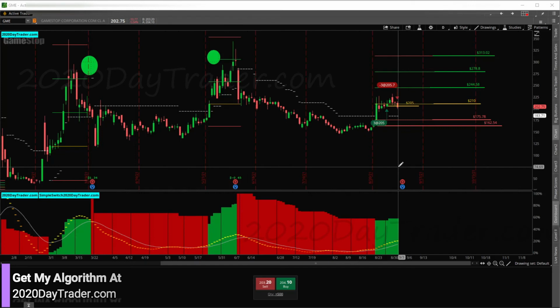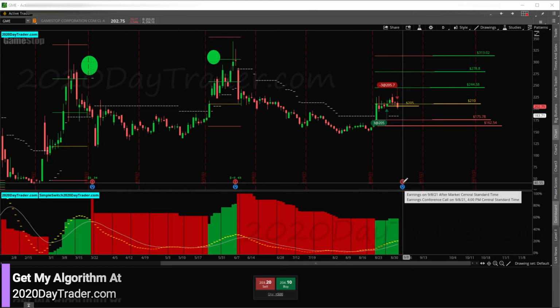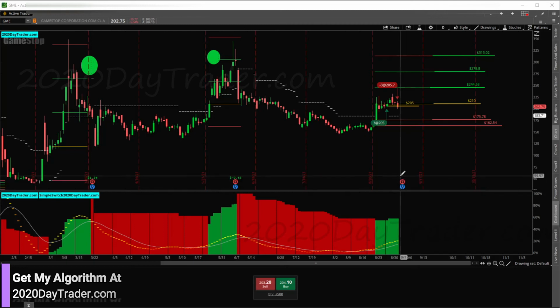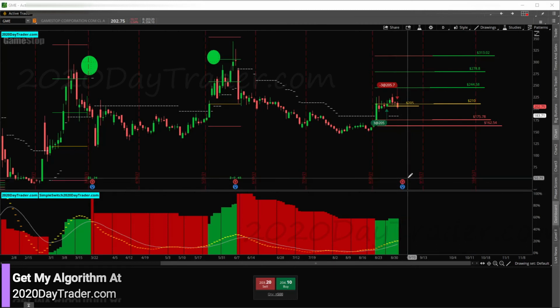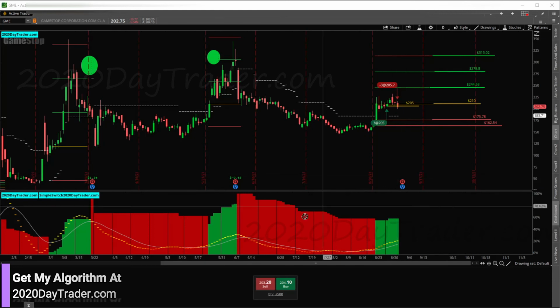I won't waste your time with the whole thing again this weekend, but it could be really interesting what happens on GameStop on the 9th. I will definitely have it on my watch list, and I may take some scalps on it trading. The only thing is with GameStop, it's been hard to borrow for shorts, so I'll have to have a long trade set up to trade that, or else I'm not going to trade it. I don't like to trade stuff that's hard to borrow.